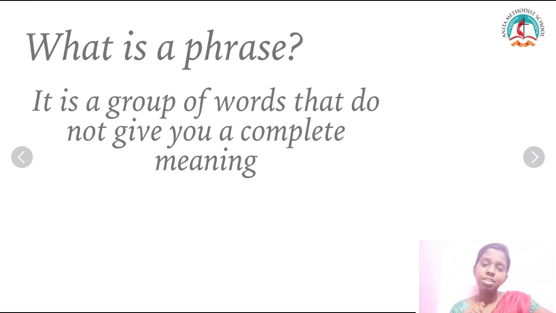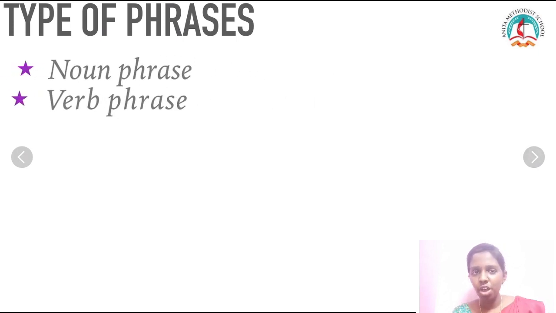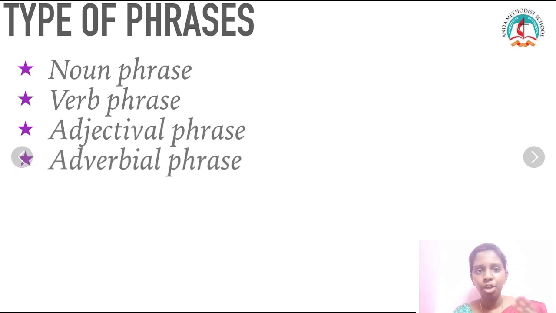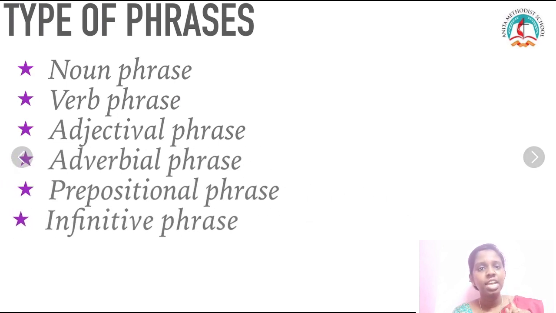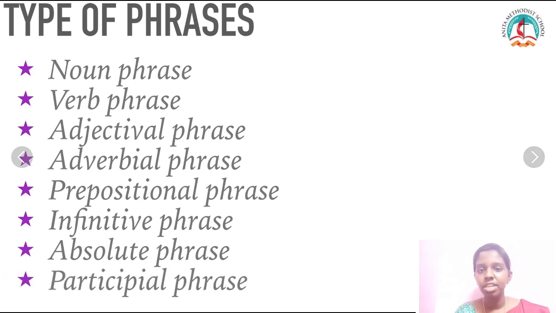So today we are going to see about the types of phrases, and in that we are going to see about only one specific type of phrase, and how it works in a sentence. Okay, come, let's get into the lesson. Normally there are 8 types of phrases: noun phrase, verb phrase, adjectival phrase, adverbial phrase, prepositional phrase, infinitive phrase, absolute phrase, and participle phrase. But we are going to see about the prepositional phrase alone today.